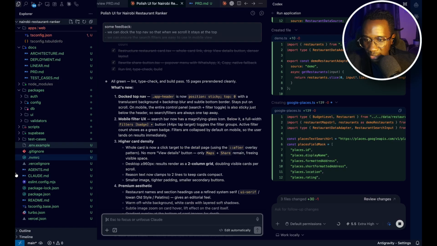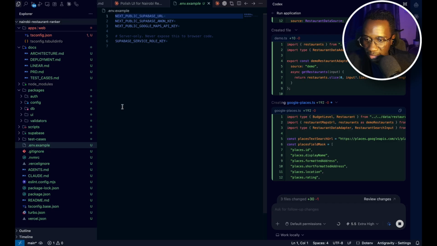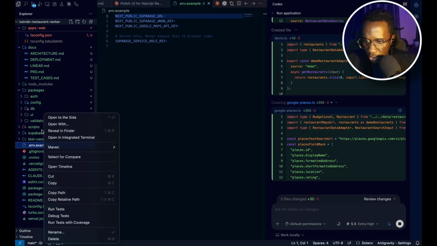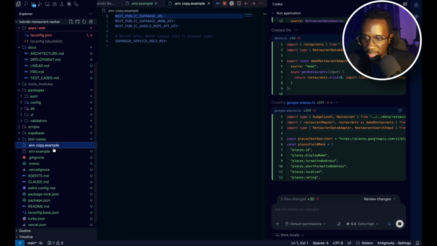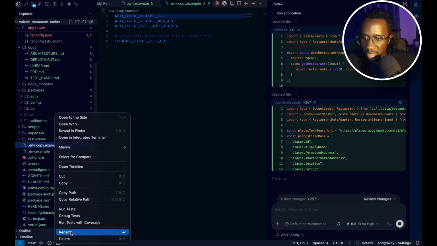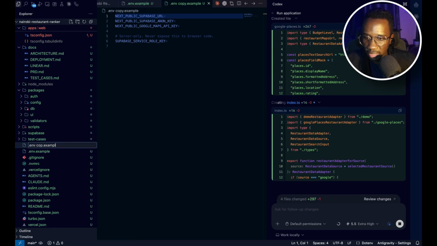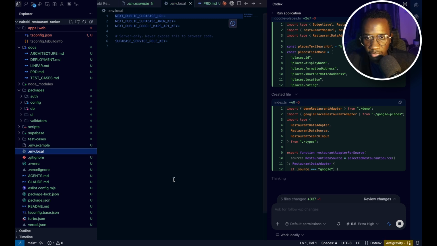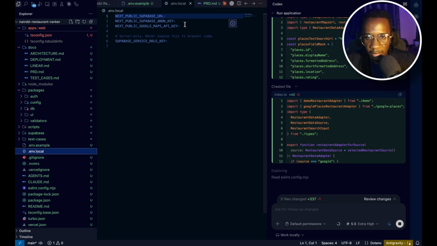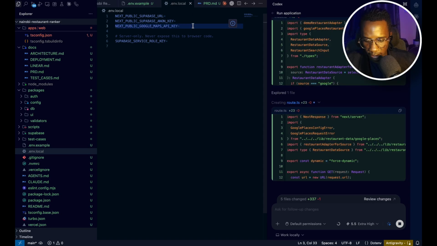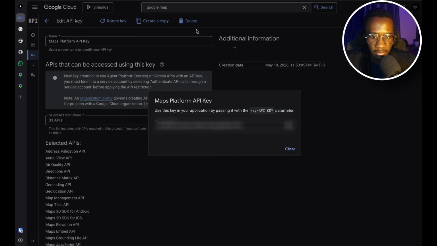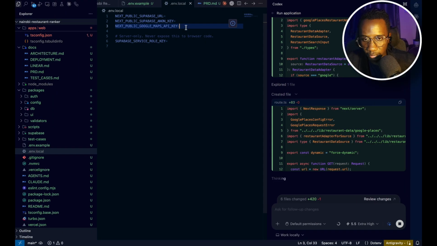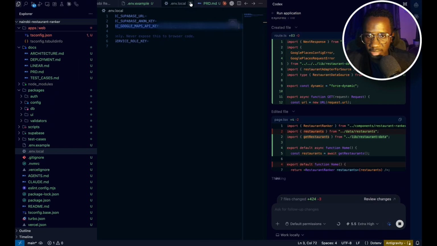So as this is proceeding, I can just come to the .env. This is where we get to store our secrets, and this is the example file. So what you need to do is just duplicate this. Maybe let me just use the shortcut Command C, Command V. Then we'll have to rename it to .env.local. Then come here and paste in our API key. Oops. So that's good. I can just close that file for now.